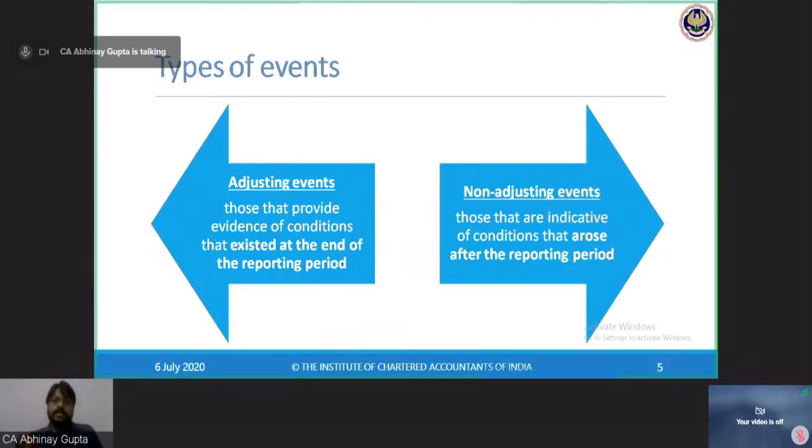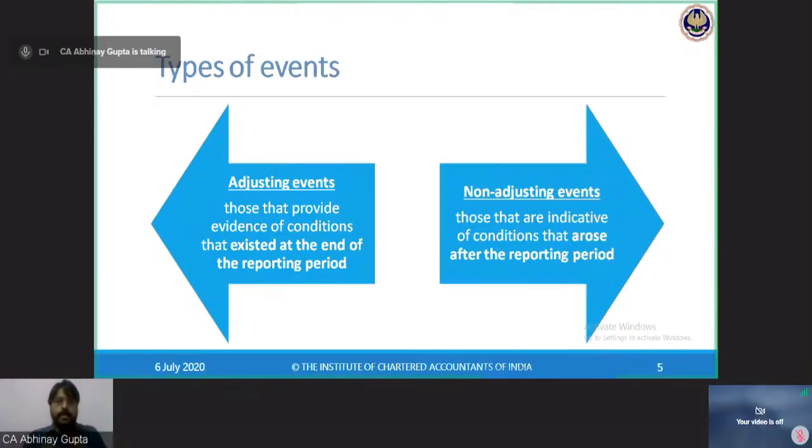Hence, these events are in the nature of non-adjusting events, because those are indicative of conditions that arose after the reporting period. Indication was there that rain may happen because of weather forecasting, but there were no evidences available that if the rain happens, it will damage my inventory in my godown. So these are events which are only indicative prior to the end of the reporting period, but were not able to provide any sort of evidences or conditions. Hence, these events are called non-adjusting events.